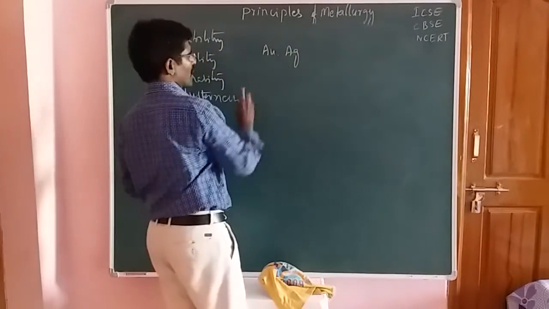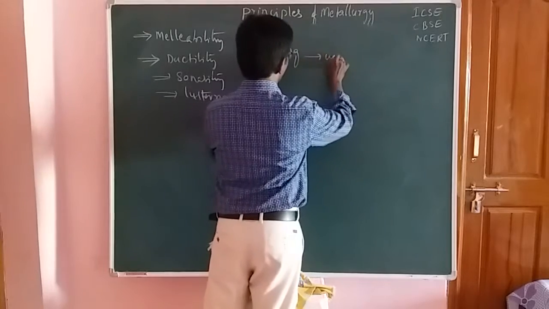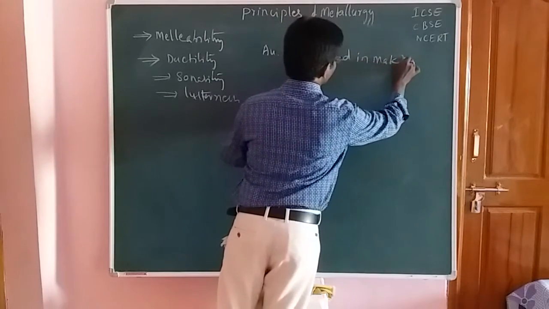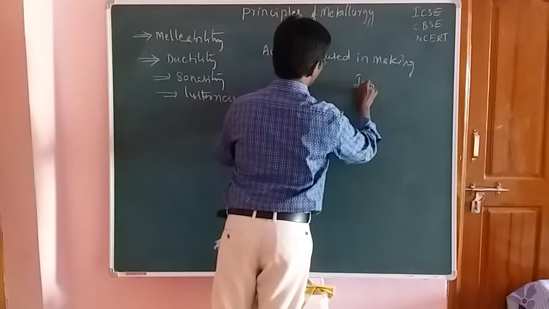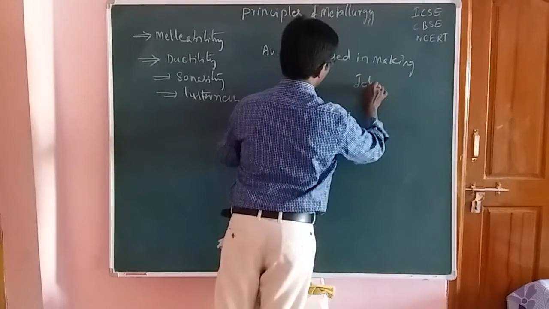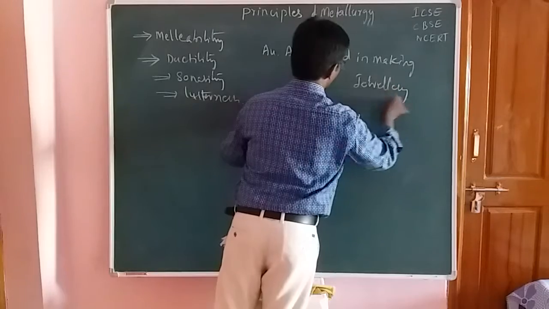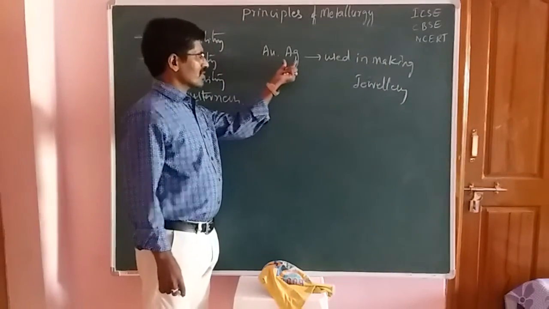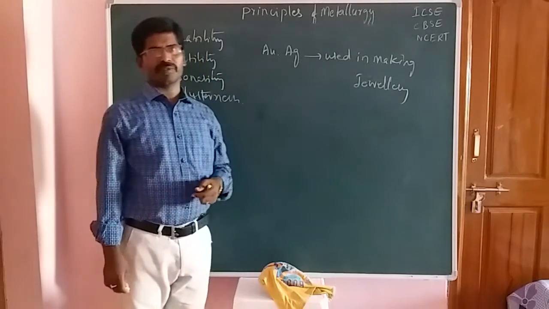These two elements are used in making jewelry. So this is the usage of gold and silver for jewelry purposes.